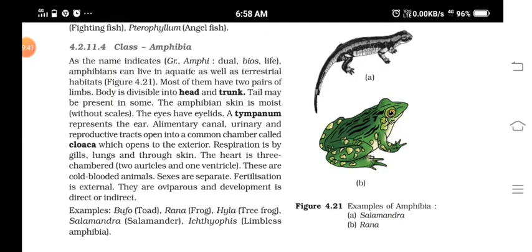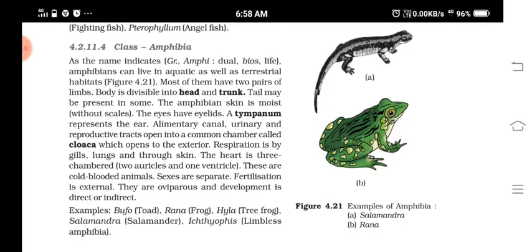Next, we are going to study about the superclass Tetrapoda. In that, we have studied that different classes are there, like Amphibia. Okay, so Amphibia means, amphi means what? Dual. Okay, bios means life. So Amphibia means which can live in both water and in the terrestrial habitats. Okay, so there are two pairs of limbs. That's why it is coming under Tetrapoda, 4 limbs.